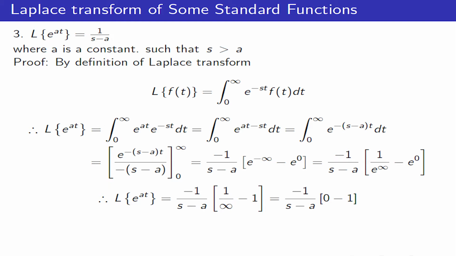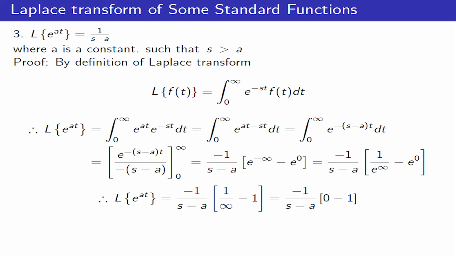By the law of indices, in the next step, this is equal to integration from 0 to infinity e raised to at minus st. This term in indices can be written as e raised to minus (s minus a)t dt. Taking integration with respect to t, this is e raised to minus (s minus a)t upon minus (s minus a), and limits will be from 0 to infinity.